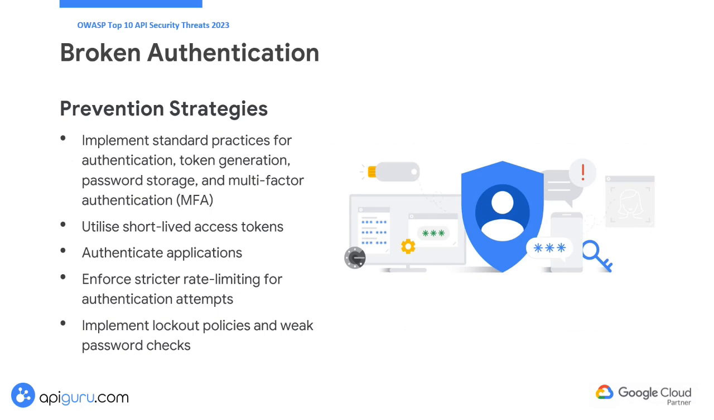To mitigate these risks, ensure that all potential authentication methods for APIs are thoroughly examined. APIs involved in password resets and one-time links should be protected with the same rigor as other authentication points. Implement standard practices for authentication, token generation, password storage, and multi-factor authentication. Utilize short-lived access tokens, authenticate applications to identify the source, and enforce stricter rate limiting for authentication attempts. Additionally, lockout policies should be implemented and weak password checks should be conducted to enhance security.